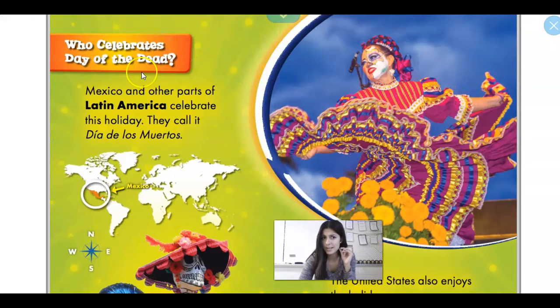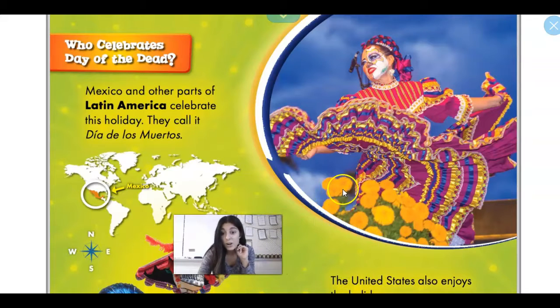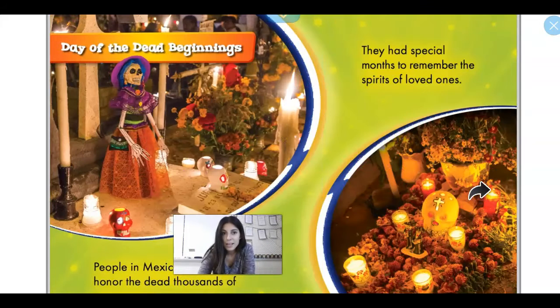Who celebrates Day of the Dead? Mexico and other parts of Latin America celebrate this holiday. They call it Dia de los Muertos. The United States also enjoys the holiday. Why? Because we have people from Mexico and other Latin American countries who celebrate. Day of the Dead beginnings.